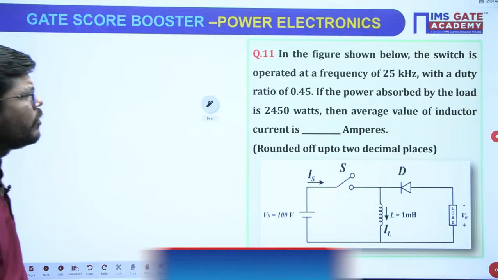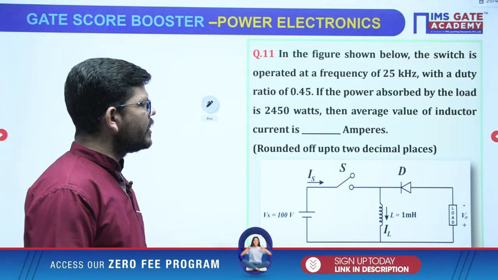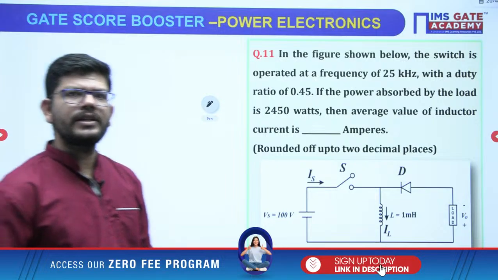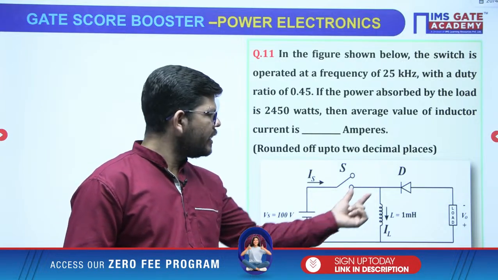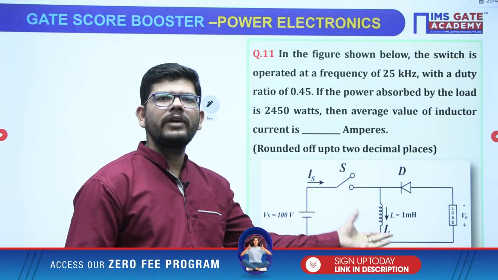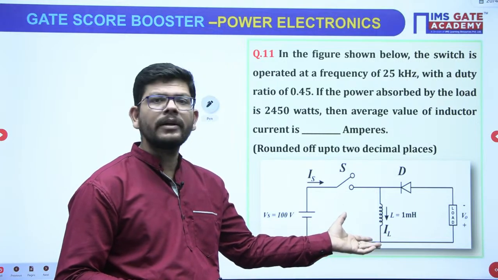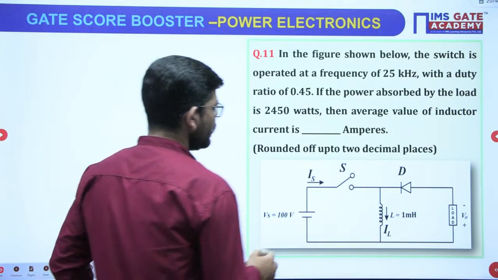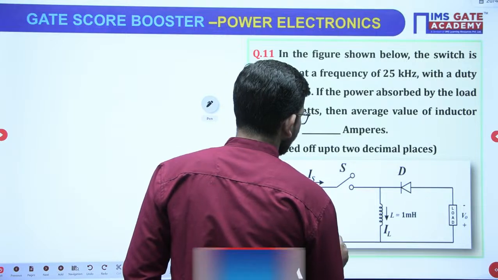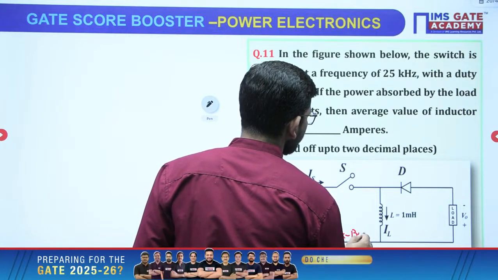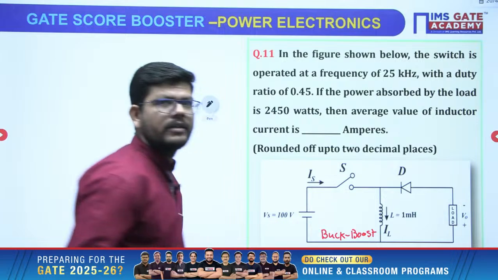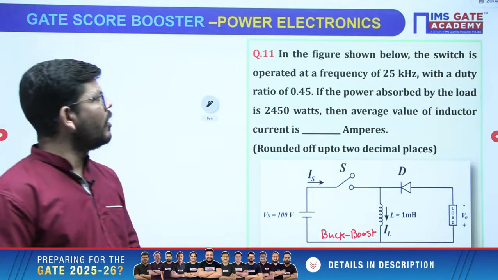In the figure shown below, the switch is operated. Just see the figure. What is the presence of inductor? Inductor is present at the middle. So, if it is present at the middle, it is a buck boost converter, right? It is a buck boost converter. Got it? Now, just read the question.